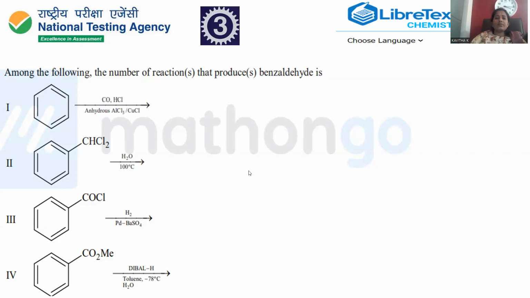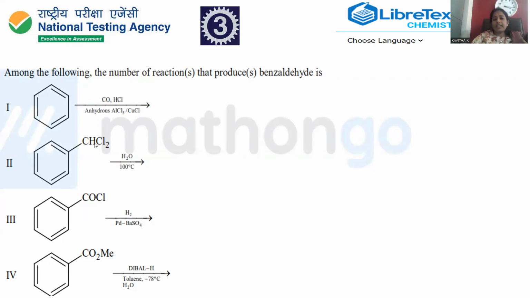In this one, first of all, let me go with benzene. Benzene can be treated with carbon monoxide and hydrochloric acid. Whenever CO and HCl are added under anhydrous AlCl3 conditions and copper chloride, the product is expected to be benzaldehyde. Obviously, it will be the Gattermann-Koch reaction. And second, this is the benzene having the side chain CHCl2.